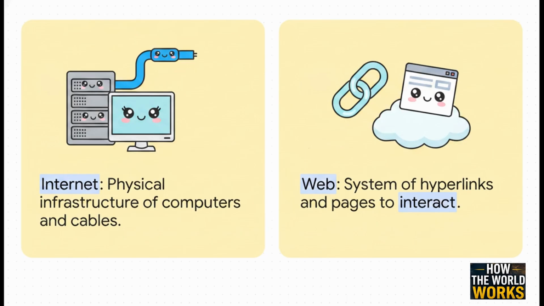To understand how it finally reached the public, we actually need to clear up a super common misconception. The internet and the World Wide Web are not the same thing. The internet is the physical infrastructure. It's the underlying global network of computers, servers, and physical cables. The World Wide Web, on the other hand, is the system of hyperlinks, web pages, and URLs that we use to actually interact with the information. Basically, the web rides on top of the internet.